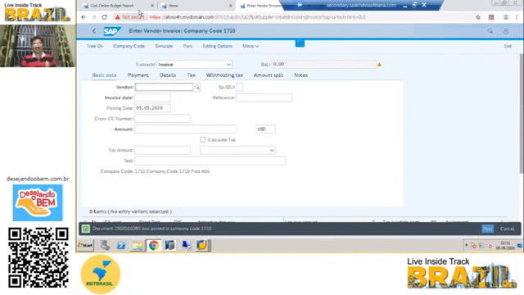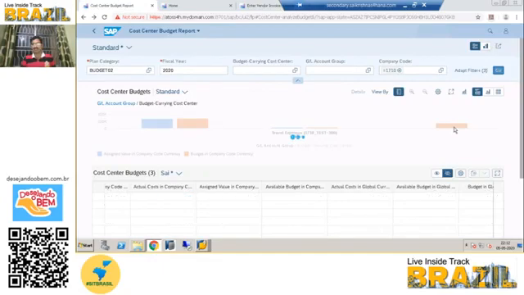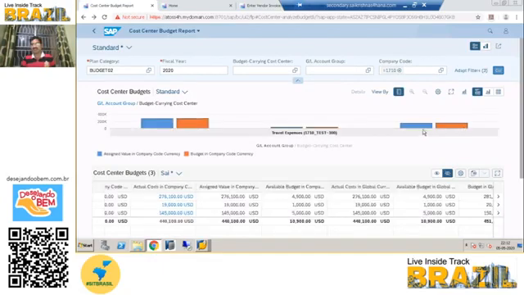Now go into the cost center budget report. Let's click on go. See here, before that just orange was showing. Now the blue is showing here.